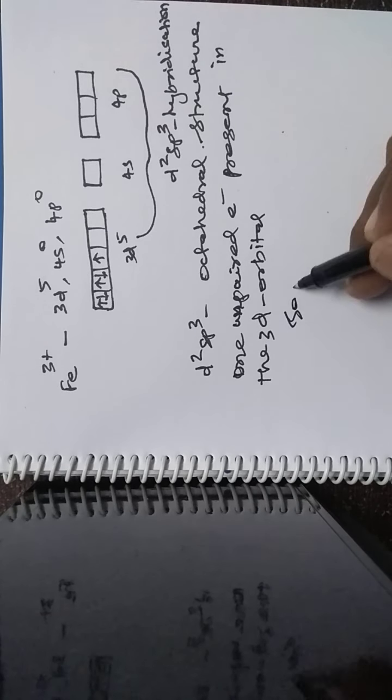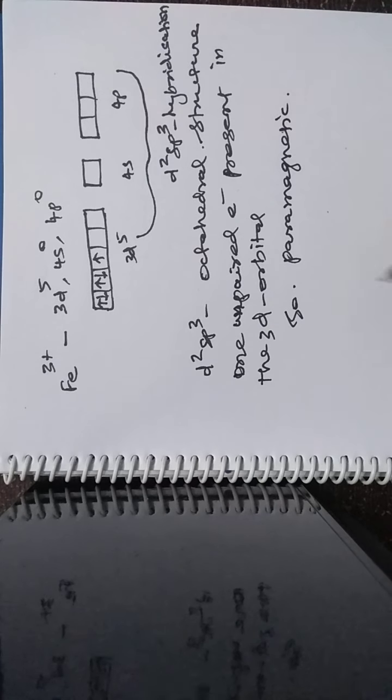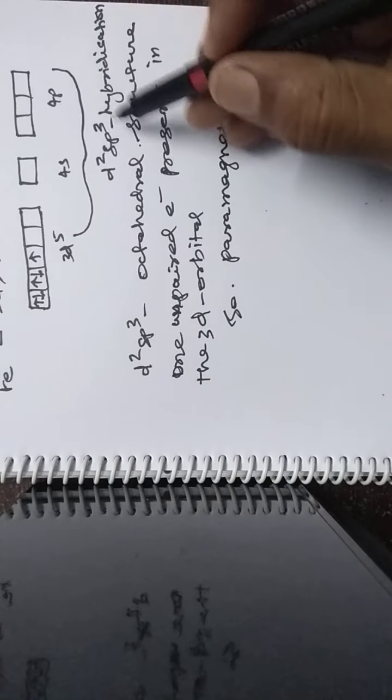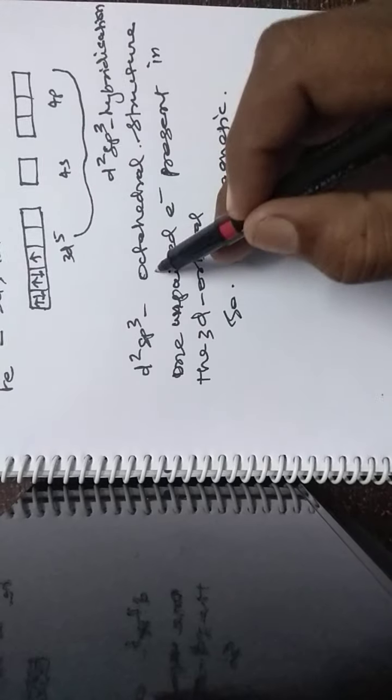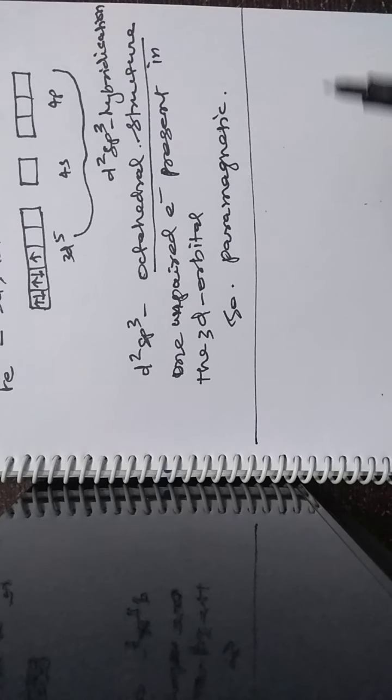So it is paramagnetic. Unpaired electron இருந்தா paramagnetic, எல்லாமே pairing இருந்தா diamagnetic. The hybridization is d2sp3 hybridization. The structure is octahedral. The magnetic character is paramagnetic. Okay.